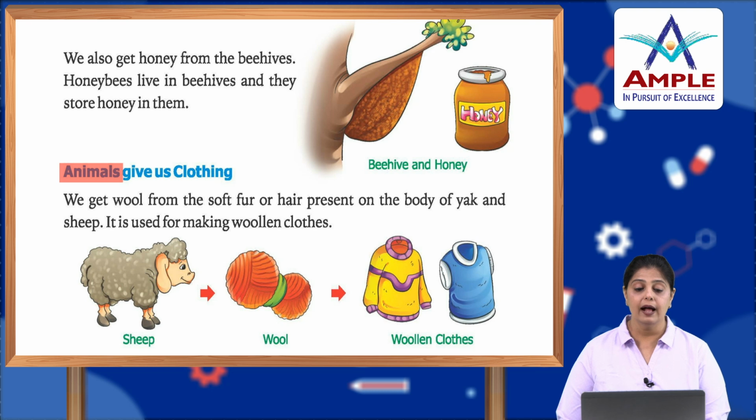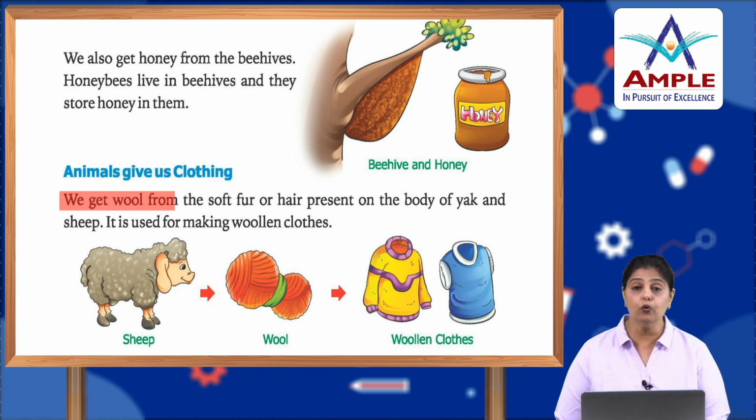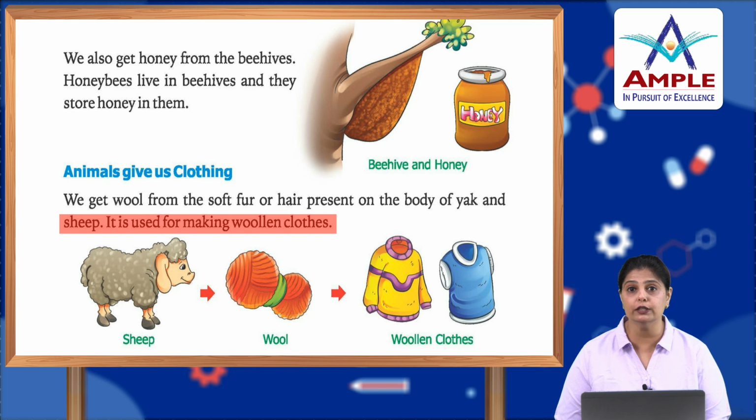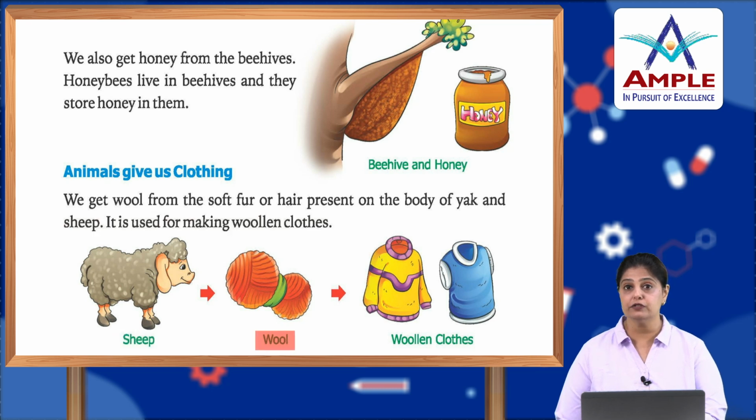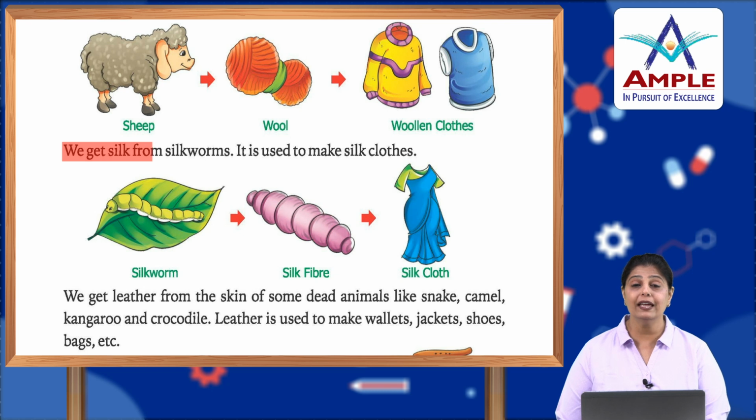Now, animals give us clothing. It's not only the food part of it that we get. We also get our clothes from them. We get wool from the soft fur or hair present on the body of yak and sheep. It is used for making woolen clothes. Sheep gives wool, and from that we get the woolen clothes. We get silk from silkworms. It is used to make silk clothes.